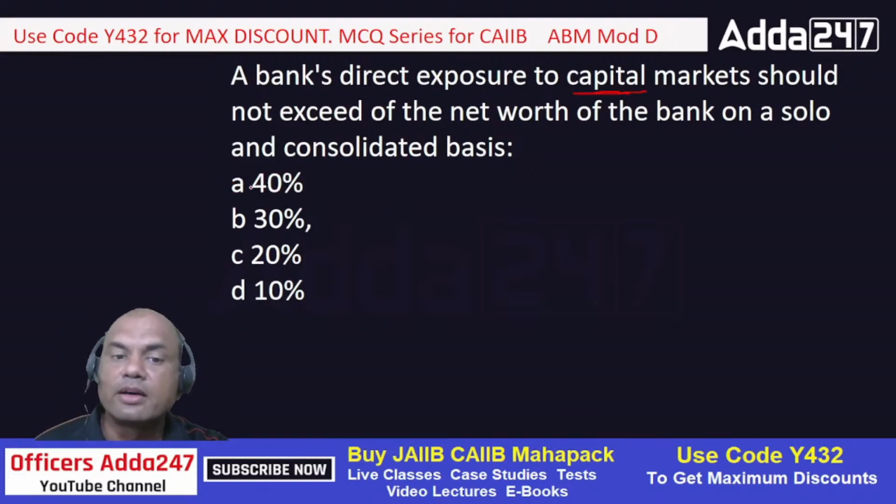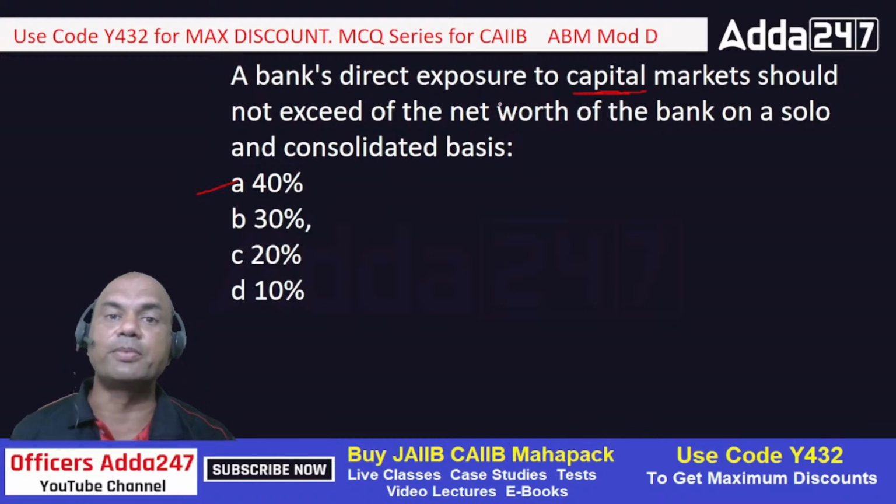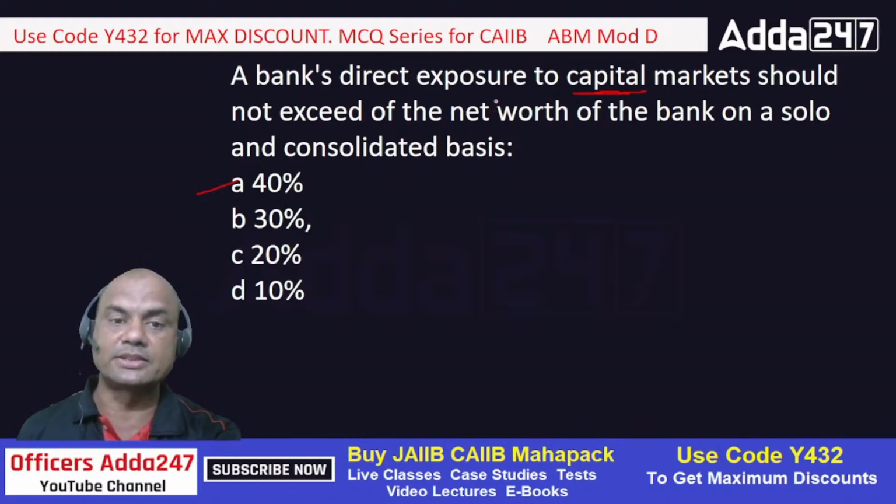Those who have read the earlier circular of RBI will find this answer as 10. But now the answer has been changed. The latest circular of RBI says, what is the answer? A, B, C or D? D is not the answer. Many of you might be feeling C, but the correct answer is A, 40%. So 40% exposure to capital markets is allowed as per RBI. Know this, and this question comes in the exam.